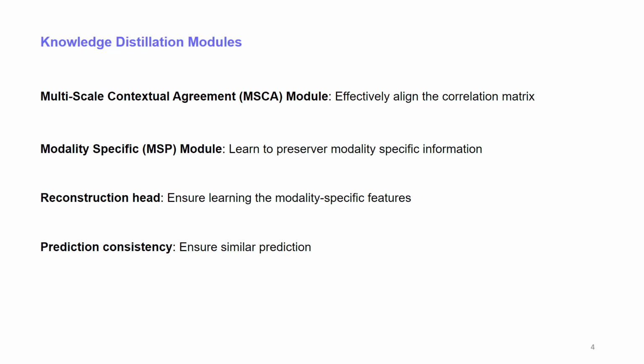Next, we propose the modality-specific module, which we call MSP. In the previous MSCA module, we aim to align the feature distribution between the two networks. However, such alignment might suppress the discriminative modality-specific features that exist in the full modality path. Therefore, we designed the MSP module to preserve discriminative features in the full modality and transfer this information to the missing modality path. For this purpose, we define 4 modality-specific tokens on the network bottleneck, where these tokens aim to preserve distinctive features of their input modality.